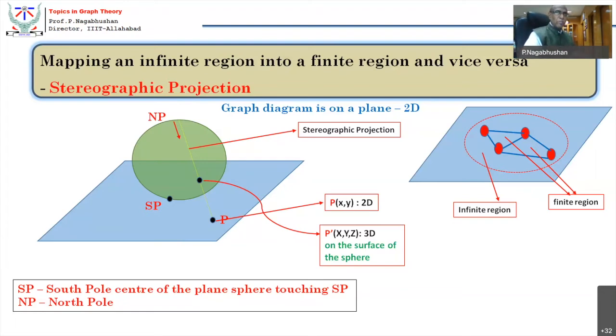What do I mean by that? Project all 3D points on the surface of the sphere into 2D points on the plane surface through the reverse stereographic projection. What is reverse stereographic projection? Connect North Pole with P dash and project that line onto the surface of the plane. That becomes a 2D point.